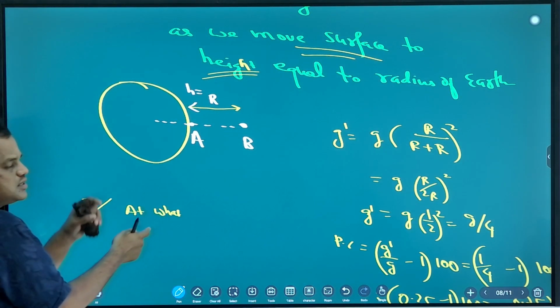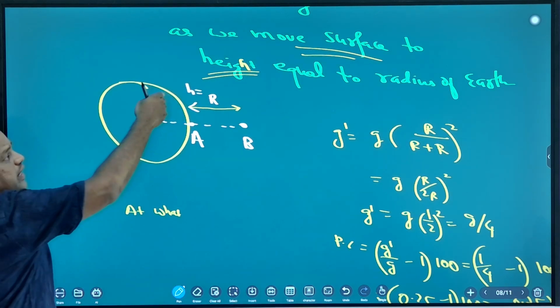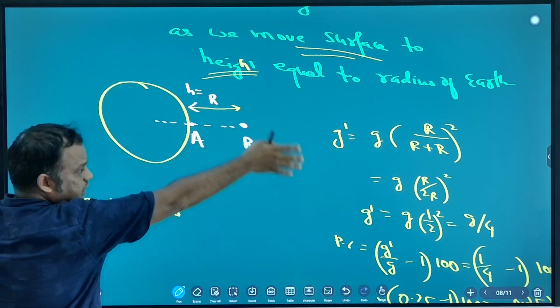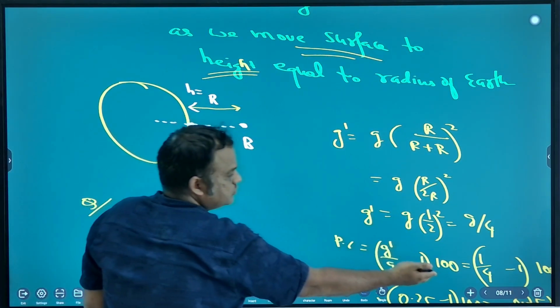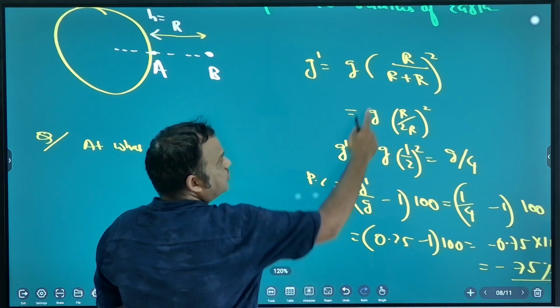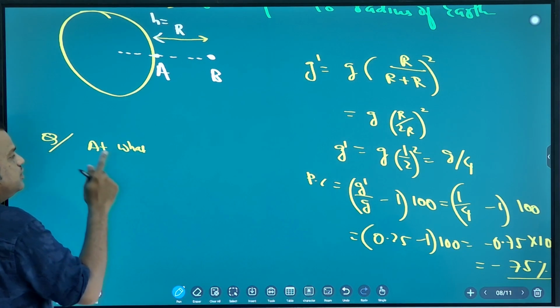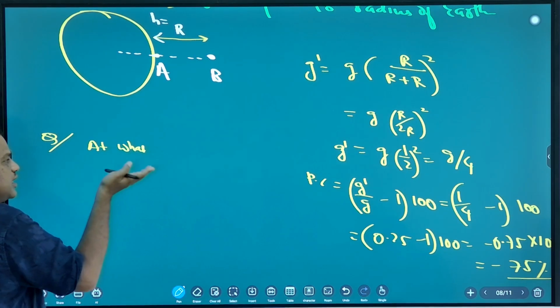Now this type of question is reverse. In the first question, height is given, and what is asked? Percentage change. Now I am giving the percentage change, and I will ask the height.